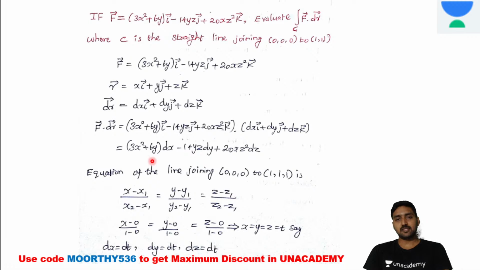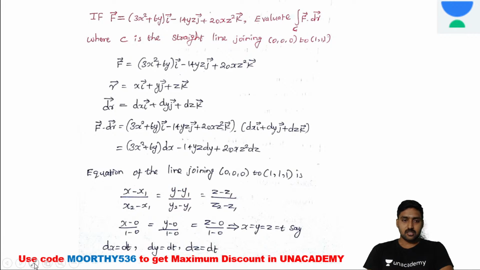So (3x squared plus 6y) dx minus 14yz dy plus 20xz squared dz. So i vector dot i vector, j vector dot j vector, and k vector dot k vector give the coefficients. Now we have identified F vector dot dr vector, but we require the equation for C.